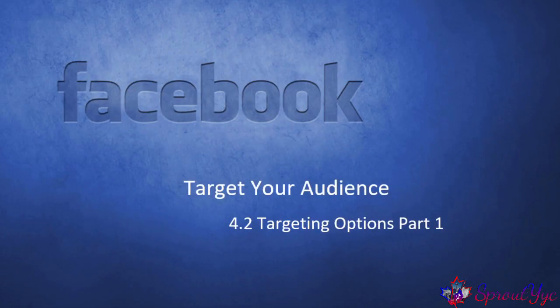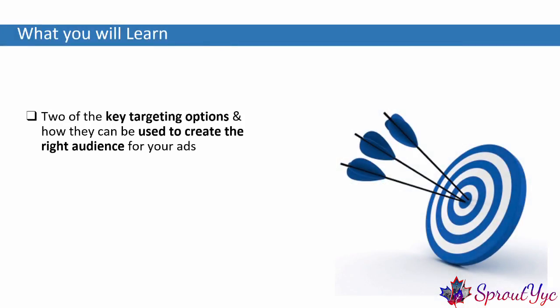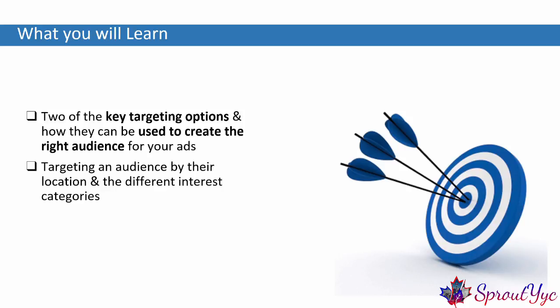Target Options, Part 1. In this section, you're going to learn more about two of the key targeting options and how they can be used to create the right audience for your ads. You will learn about targeting an audience by their location and the different interest categories that can be applied.